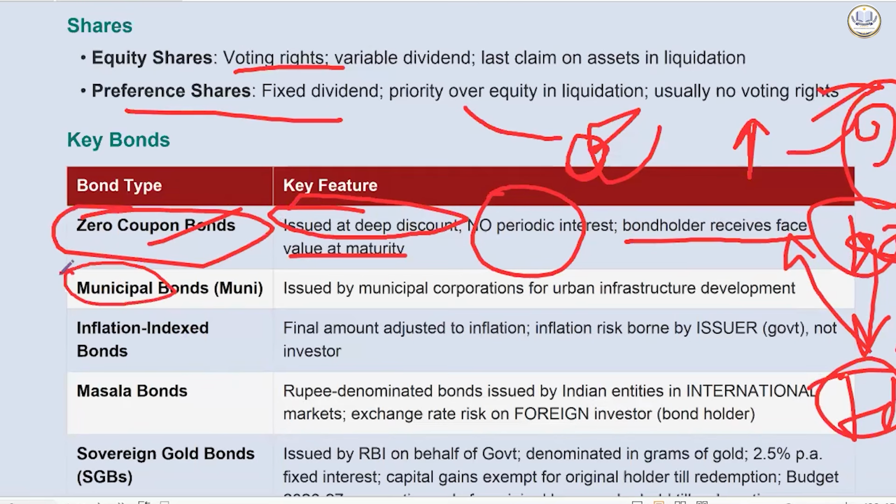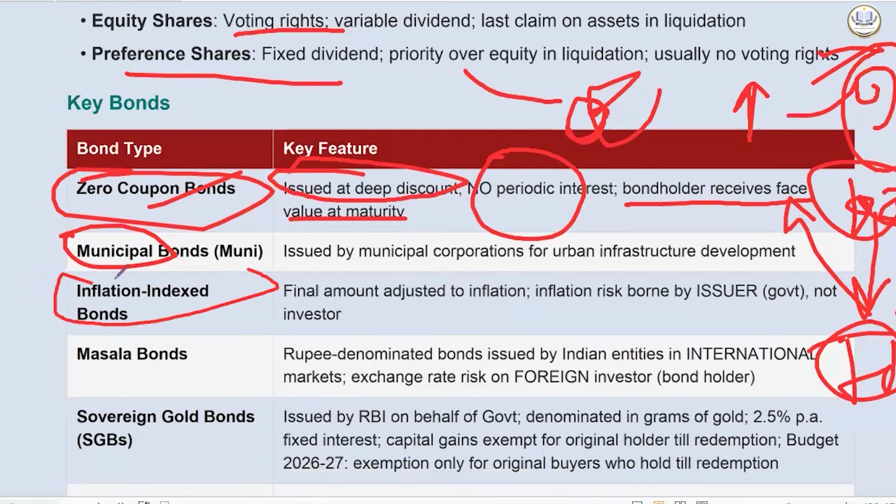Municipal bonds, as the name suggests: if municipalities have to construct projects and require money, to collect money from the market they will issue bonds. They will give you a bond and you will invest. Your money will be invested. They will say you will get this much interest rate, this much return. So this is called municipal bonds.